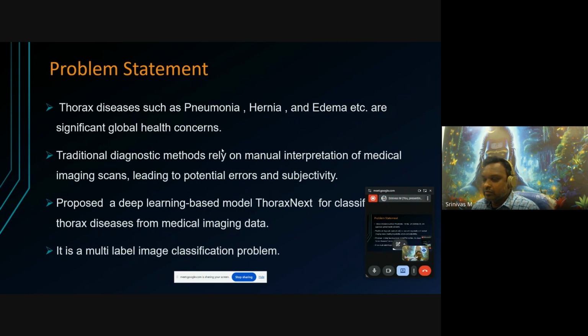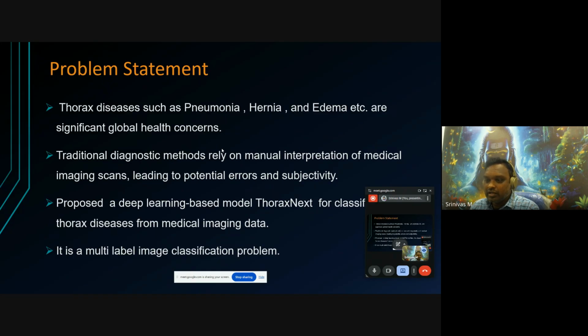In this work, the main thing is we need to identify the different classes of chest diseases such as pneumonia, hernia, and anemia, etc. That is significant in global health concerns. The traditional diagnostic methods currently available rely on manual interpretation of medical diagnosis and medical image scans, which may lead to potential errors.